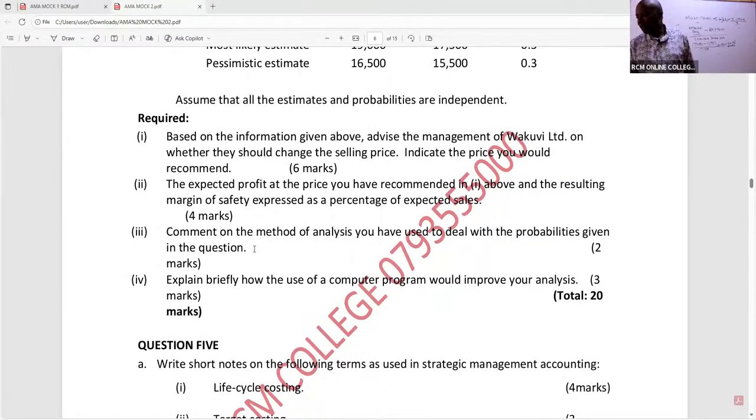So comment on the method of analysis you have used to deal with the probabilities given the question. So we've used what we call the expected monetary value approach. That's what you have used. Expected monetary value approach. Of course, we have been able to get averages.